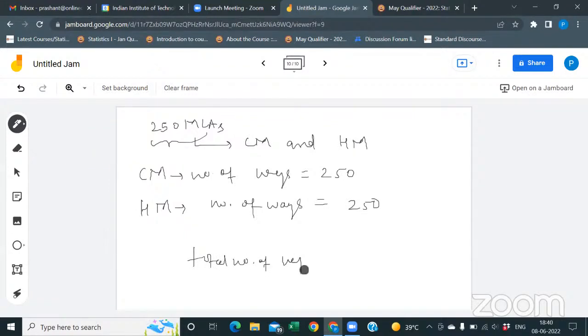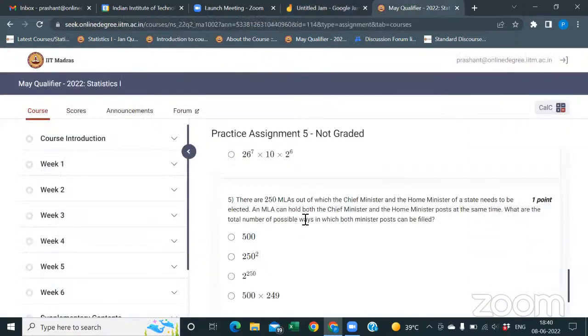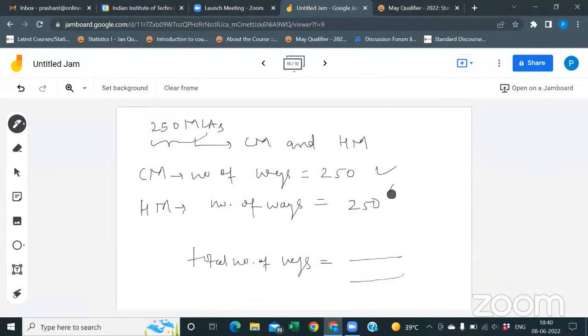No. In the question, what is being asked? The number of ways in which both minister posts are filled. I'm not asking about either the CM post or the HM post; it is asking about the CM post and the HM post. So I'm using the multiplication rule: 250 into 250, which will be 250 raised to 2. Yes, oh nice, thank you.